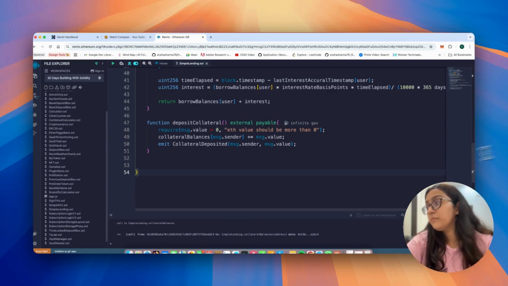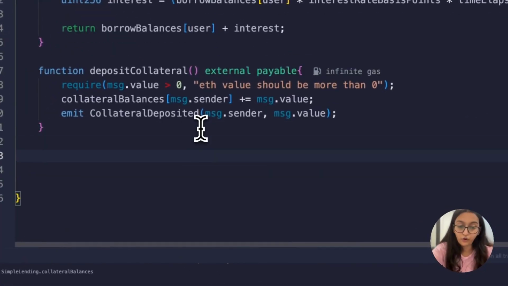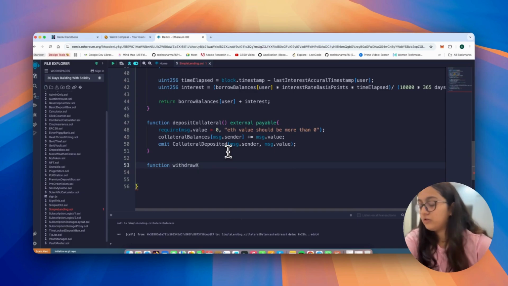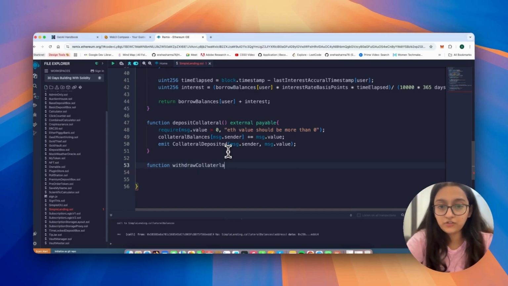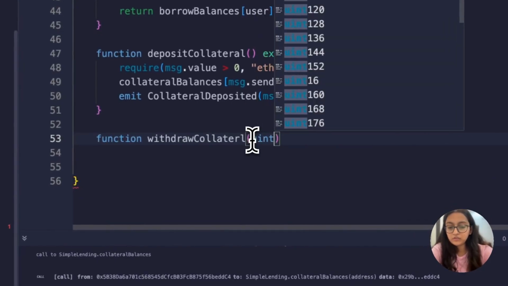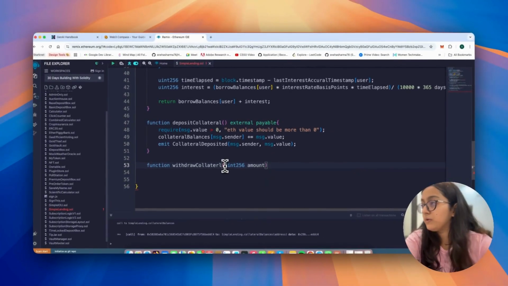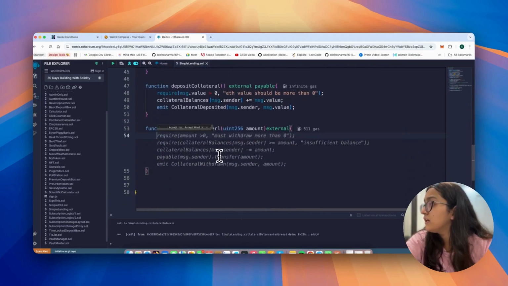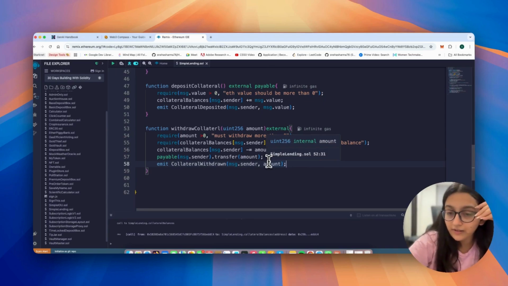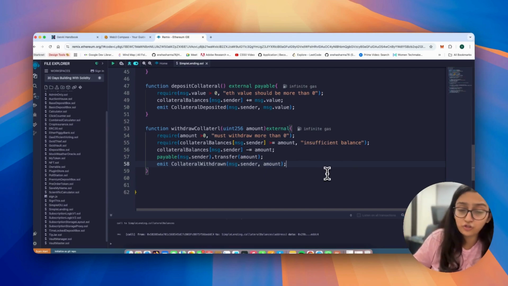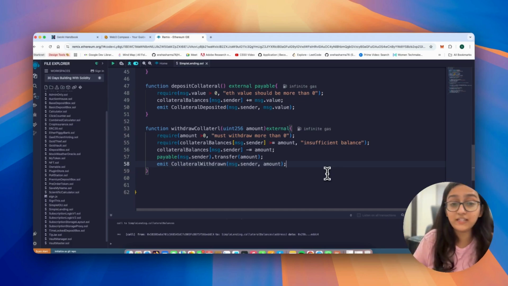Okay, now a similar thing would be done for withdrawing collateral. So we're saying function withdraw collateral again, uint256 amount, and we make it external. Now this would be similar to what we had done there, with a few more extra conditions. It says require amount greater than 0, must withdraw more than 0, then require collateral balances of message.sender greater than or equal to amount, otherwise you have an insufficient balance.